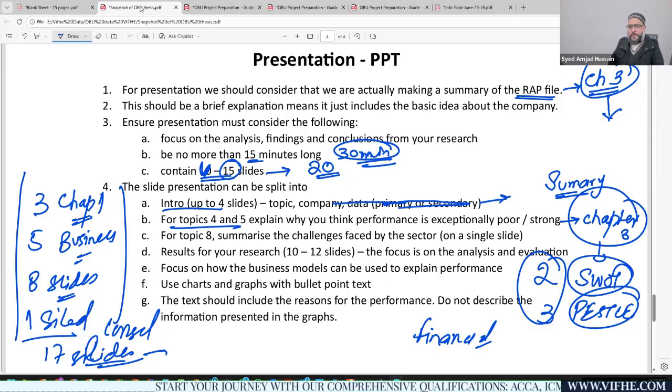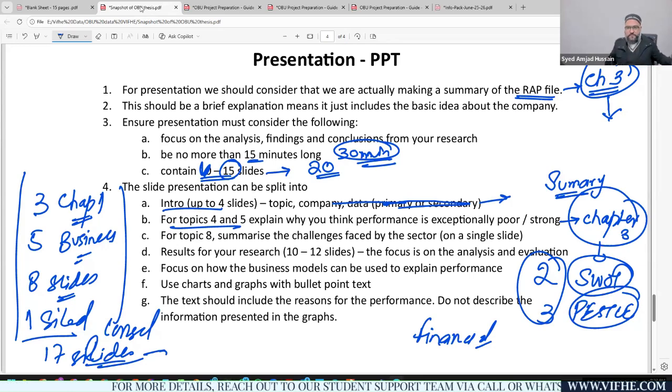Consider that within your PowerPoint presentation, you're not supposed to explain your chapter number 2 because it's not required. It's just explaining the models. You're not supposed to explain the models. You are providing the actual analysis of the models, business model, financial models. That's where you need to provide your findings of the project within your presentation, right? The first 3 slides are related to what you have done. So this is how effectively you're presenting your data, right?